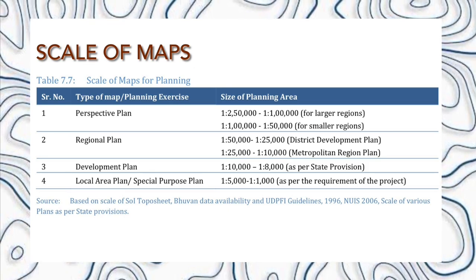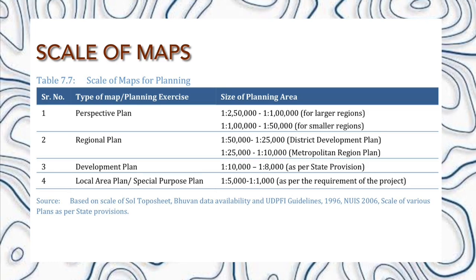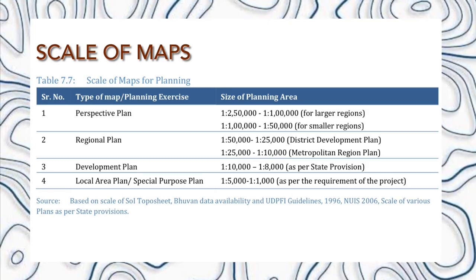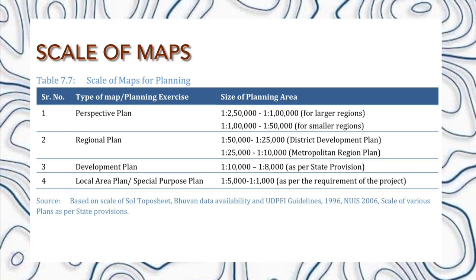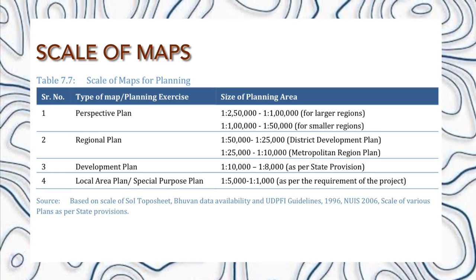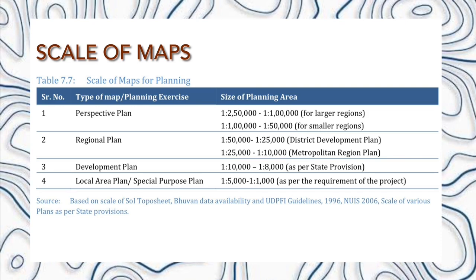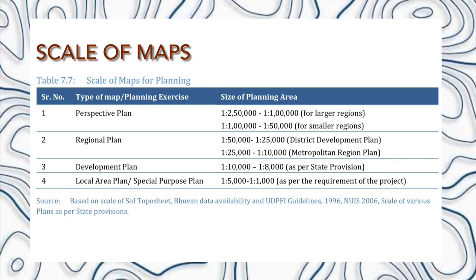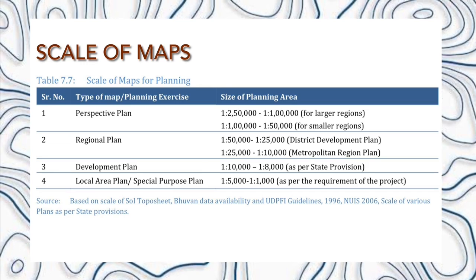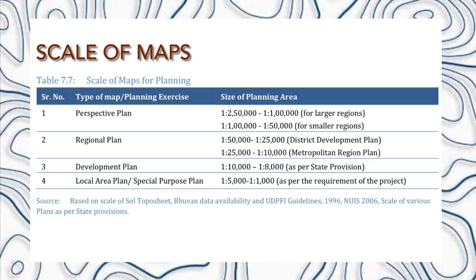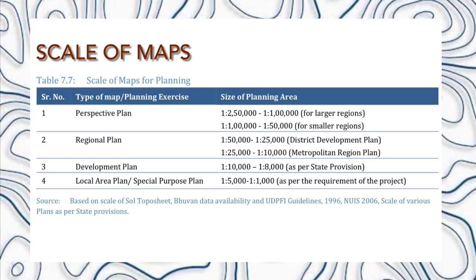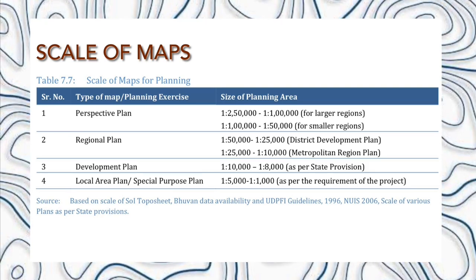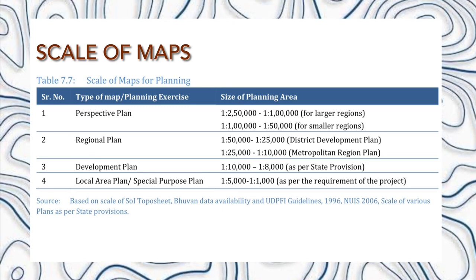If a district development plan is prepared, then it should have a scale of 1:50,000 to 1:25,000. And if the region is metropolitan, then its scale should be 1:25,000 to 1:10,000. The scale of a development plan or master plan should be 1:10,000 to 1:8,000 as per the state's provision. The scale of a local area plan or special purpose plan should be 1:5,000 to 1:1,000, and it depends on the requirement of the project.